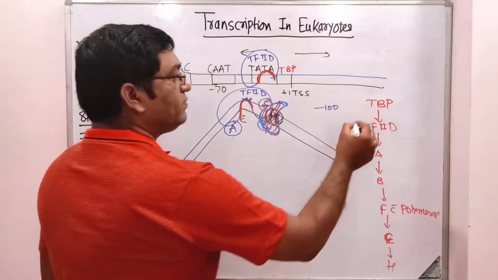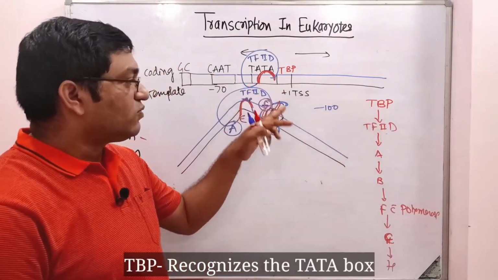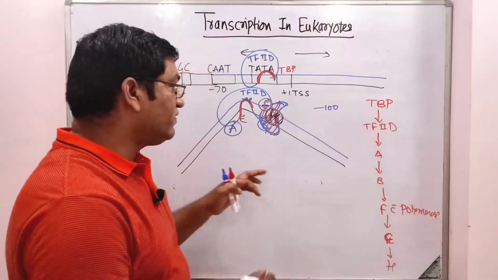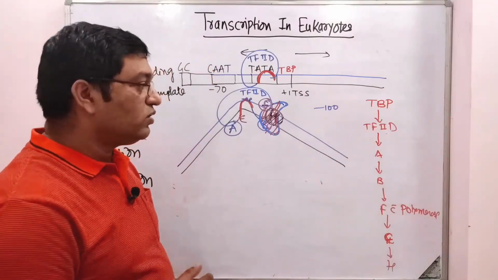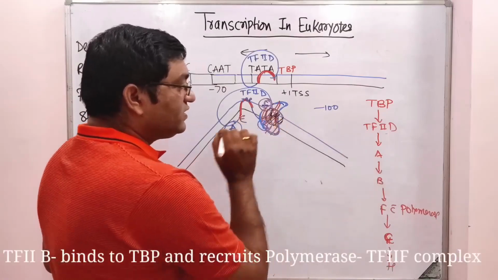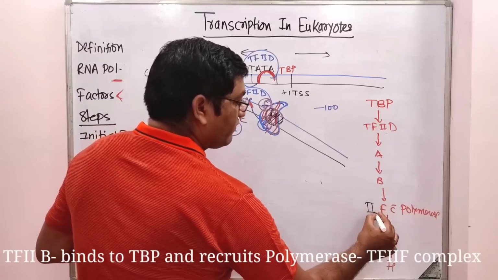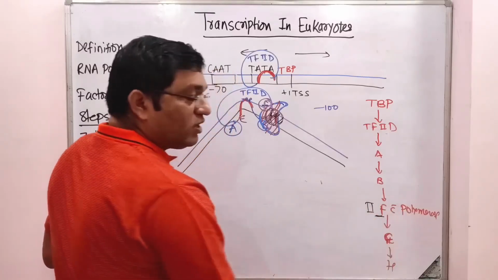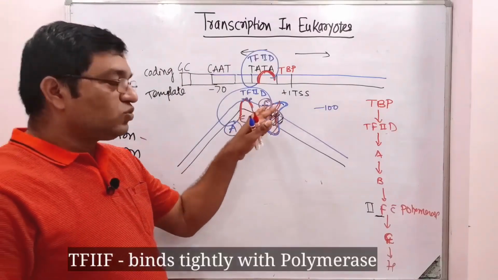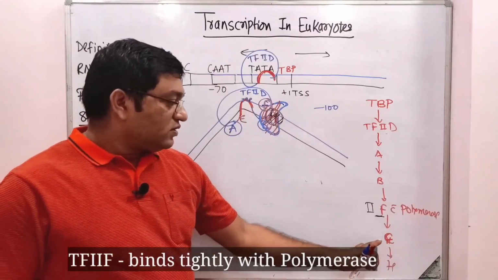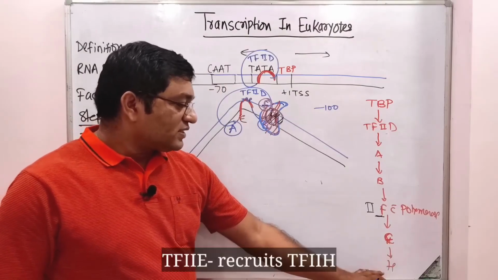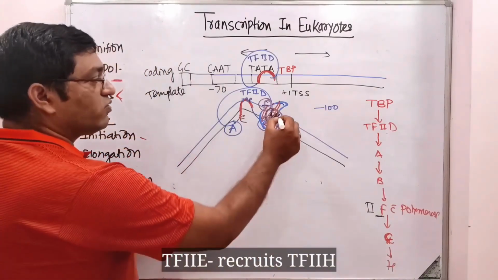So what is the role of TBP? It helps in the recognition of the TATA box. Transcription factor 2D causes the bending of the DNA molecule. Then A and B stabilize this complex. Transcription factor 2F brings the RNA polymerase to this site, and then attachment of E occurs and H occurs. H has a number of functions.